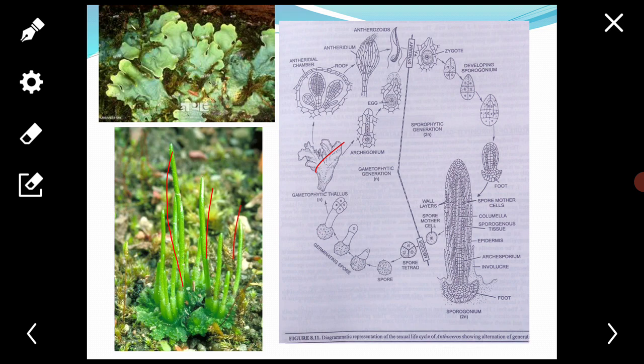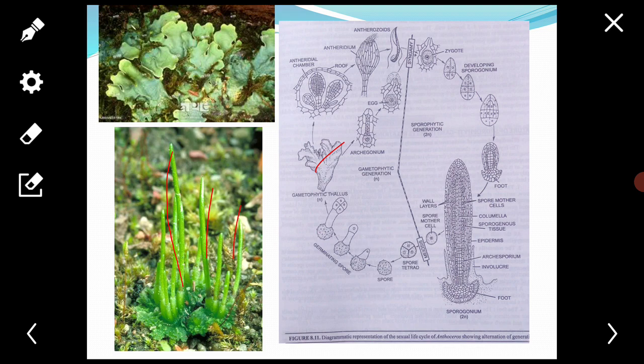Intercellular mucilaginous cavities are present, which open on the ventral side by slit-like pores. Air chambers, pores, photosynthetic filaments, storage regions, and oil bodies, which are present in Marchantia, are absent.